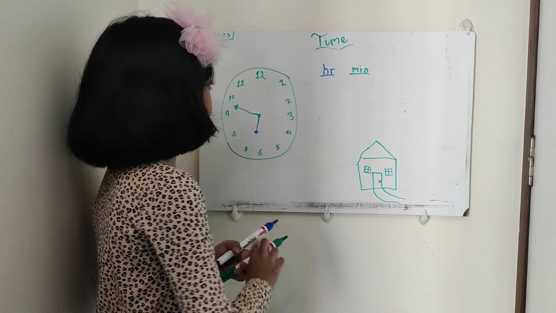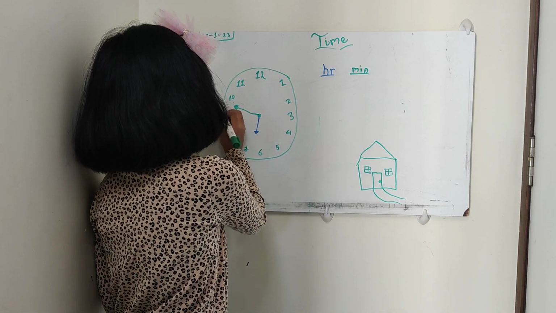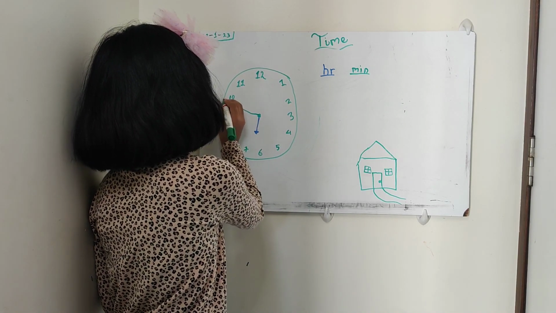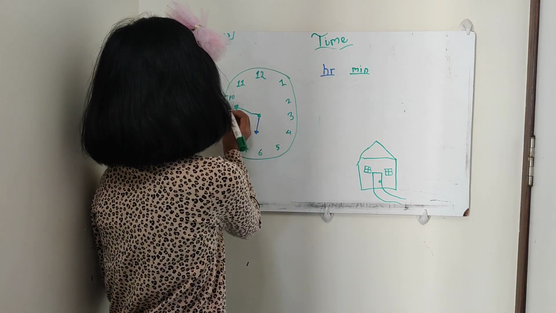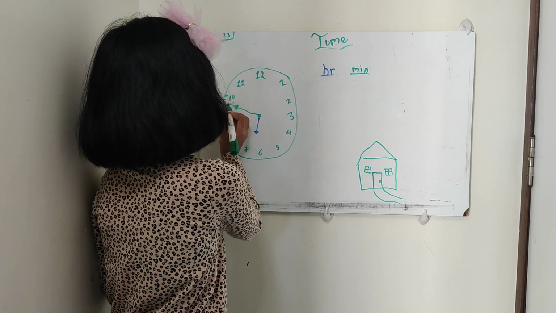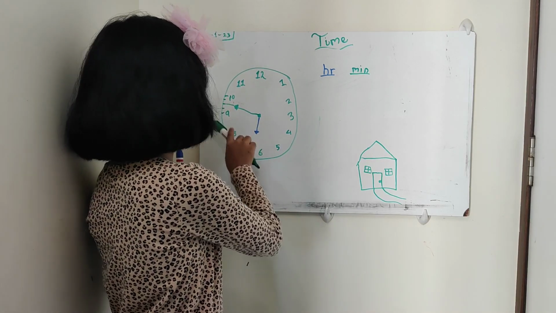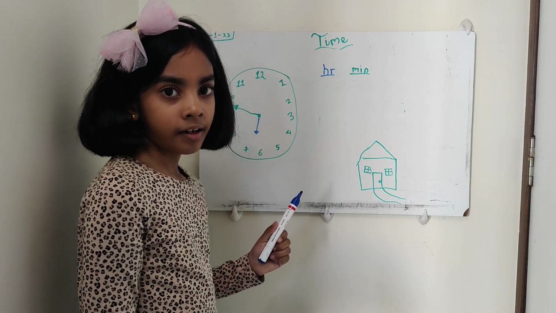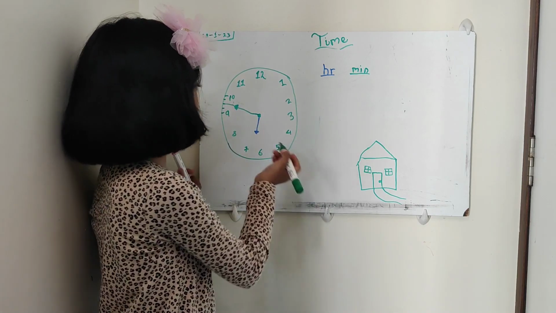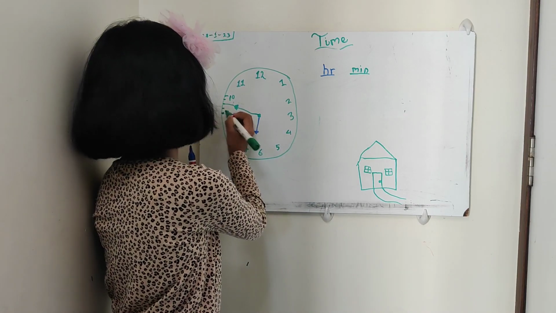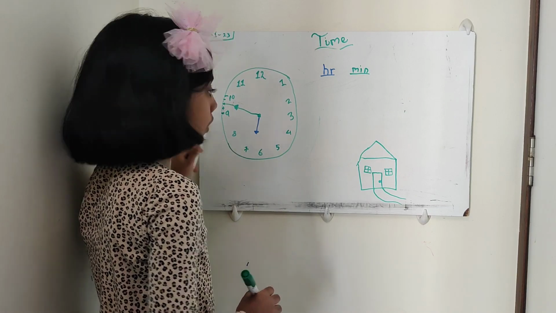So, like I told you before, one digit to another has 5 partitions. So, let's see where the minute hand is pointing. It is at 3 past 9. So, let's calculate: 5 nines are 45. Then we will count ahead of 45. This is 45, 46, 47. So our answer is 47.